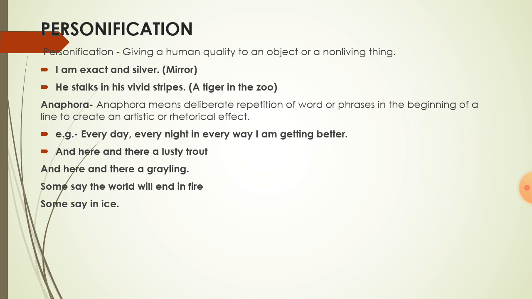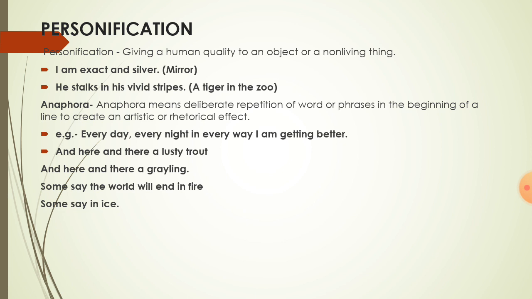Next poetic device is personification. Personification means giving human quality to an object or a non-living thing. For example, let's take an example from the poem Mirror. I am exact and silver. Here, mirror has been personified. Next example is he stalks in his vivid stripes. This example we have taken from A Tiger in the Zoo. Here, tiger has been given human qualities. So that's why this is personification.